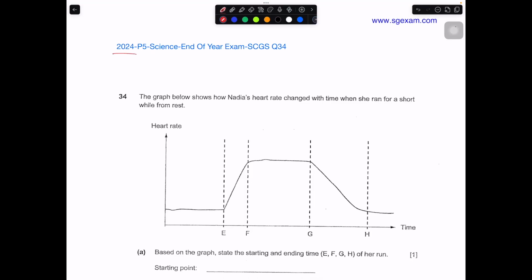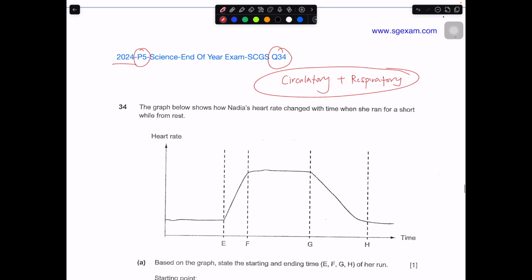So today I'll be going through 2024 P5 Science Singapore Chinese Girls School question number 34. This is basically about the circulatory and respiratory systems. These two topics you kind of have to learn together, because over here the main idea is really about the lungs. Then it links to your heart, then it links to your body, which we'll talk more about later on.